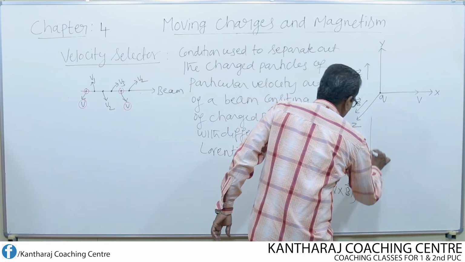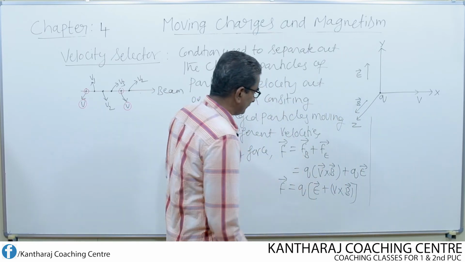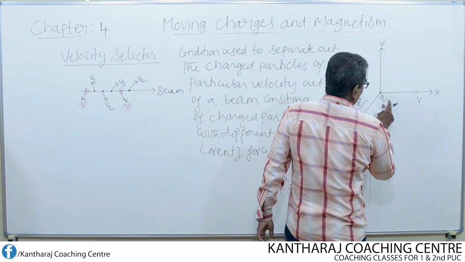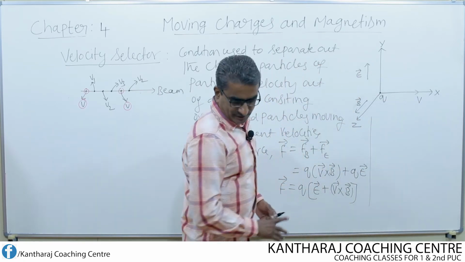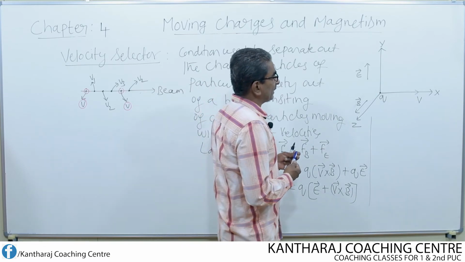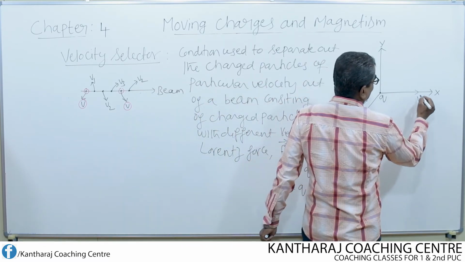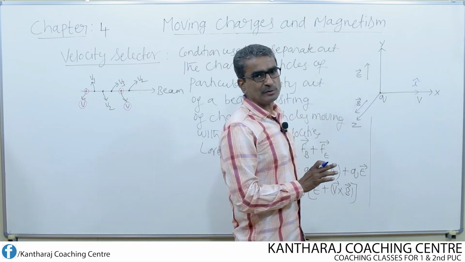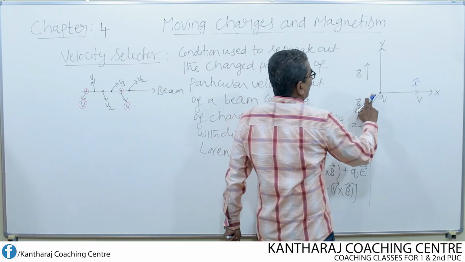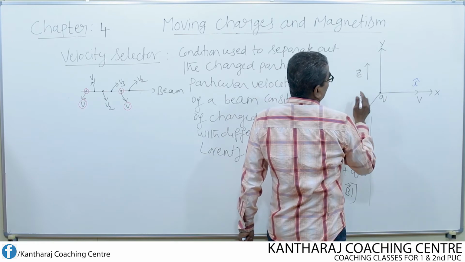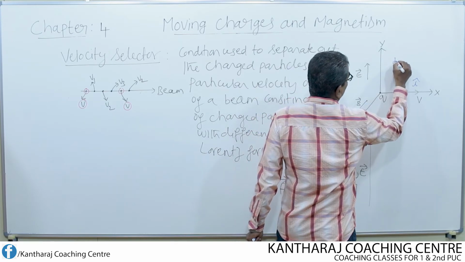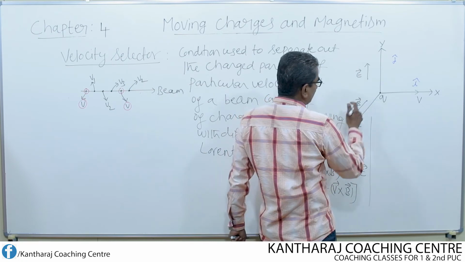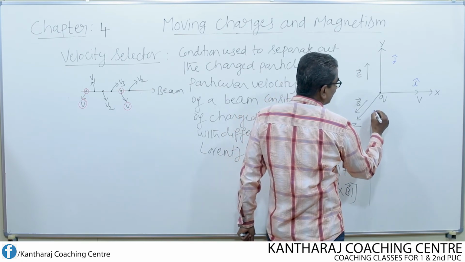So I write like this now. Along the x axis, which unit vector is to be used? It is i cap only, no other unit vector should be used, all small letters. Along the y axis, the unit vector is j cap. Along the z axis, the unit vector is k cap.